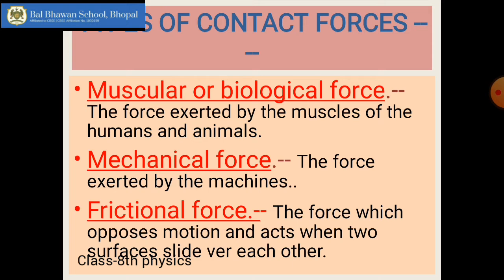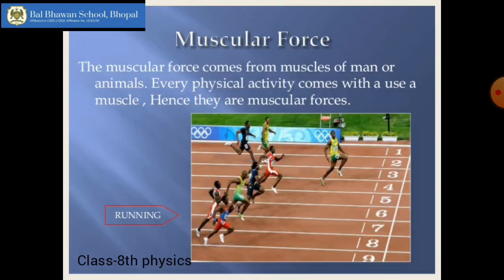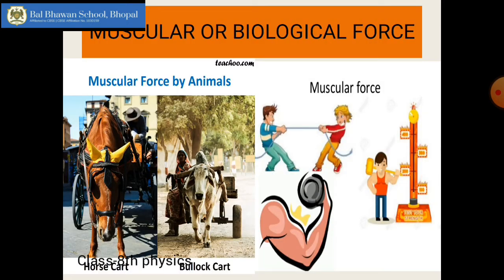It acts between the surfaces of the two objects when they try to slide over each other. Now this is all about muscular force. It acts when the muscles of human beings are doing something, when we are applying force using our muscles. These are examples of muscular forces. You can see in this picture a bullock cart, a horse cart, where animals are employed to do the work, and human beings pushing each other, lifting things. All these are examples of muscular forces.